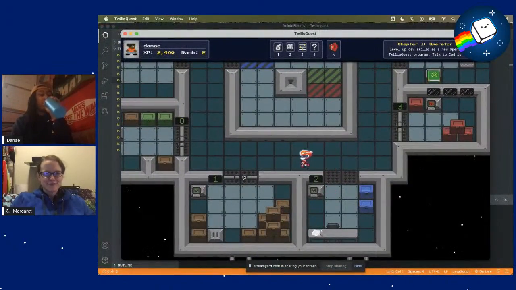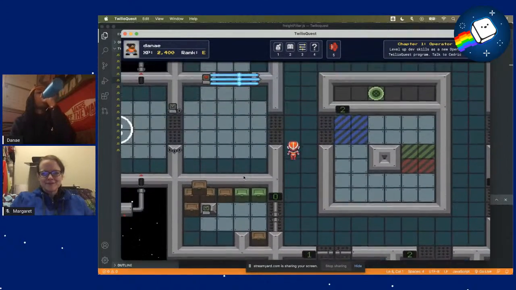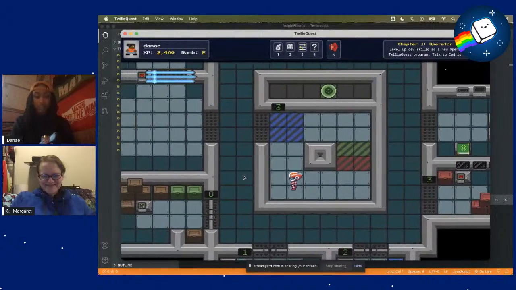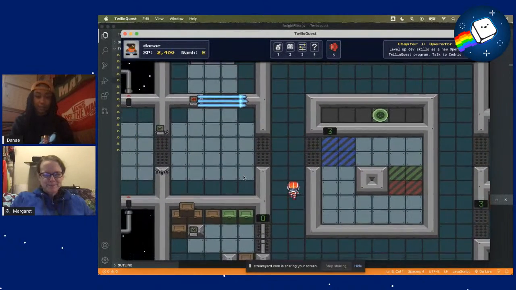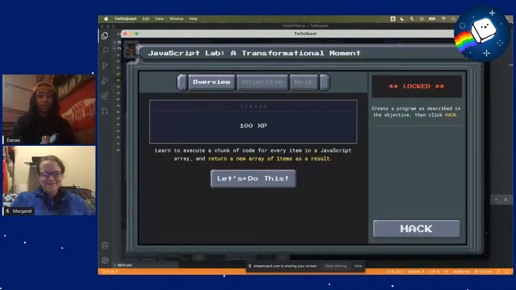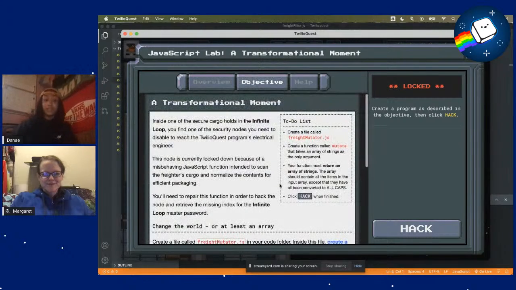So now I have to go back, make sure I go in the correct direction. Yeah, I really went backwards. That was crazy. Now we have number 3. We'll execute a chunk of code for every item in the JavaScript array and return a new array of items as a result. I'm sick of array stuff.